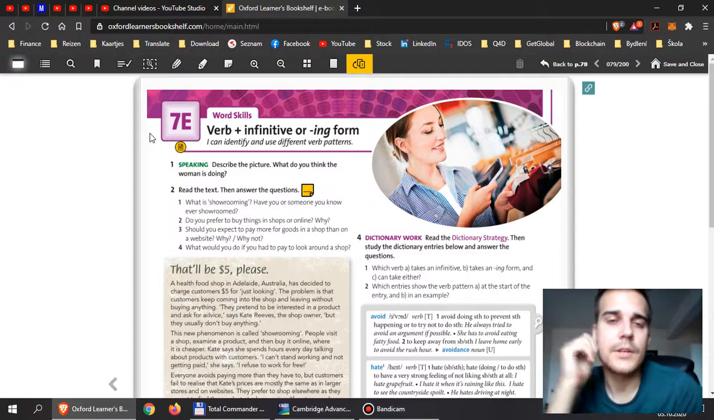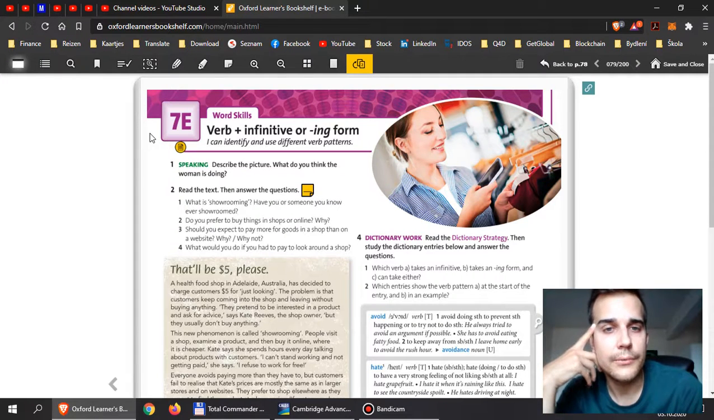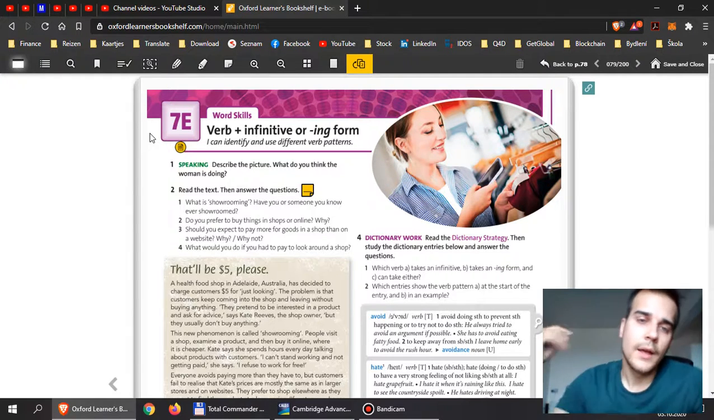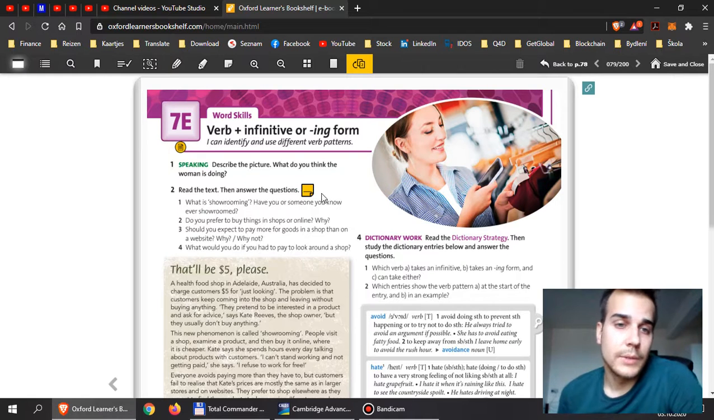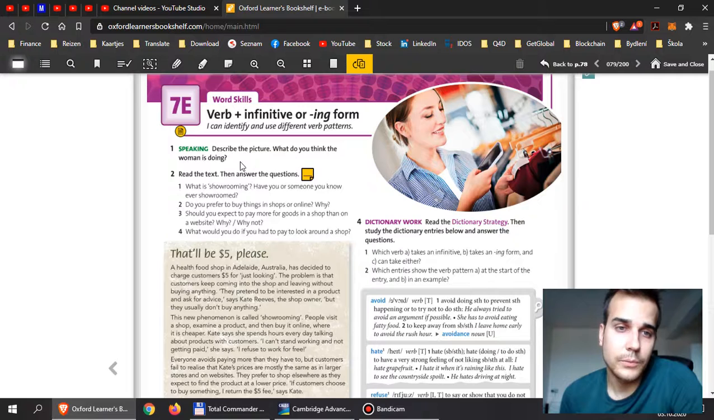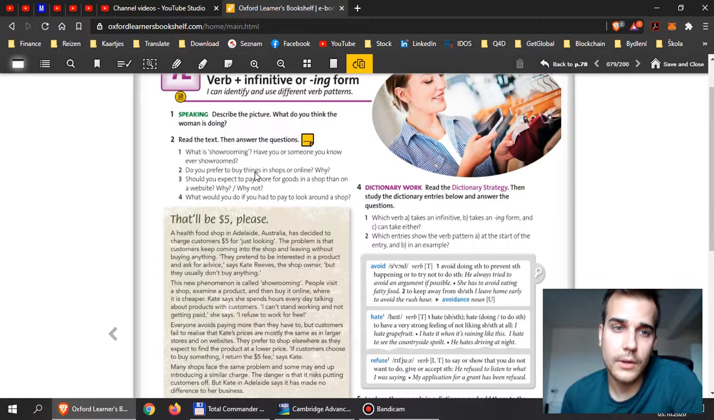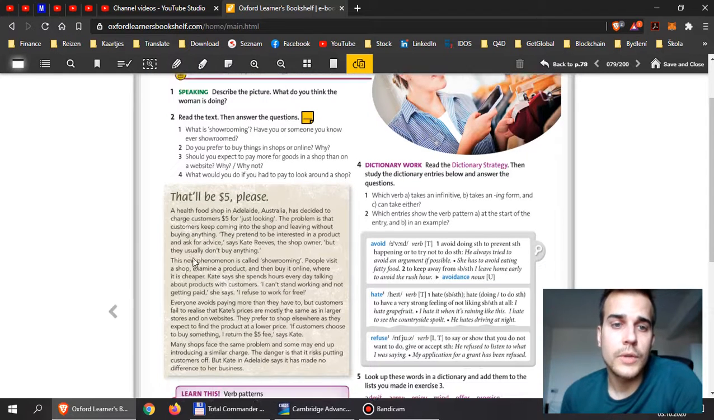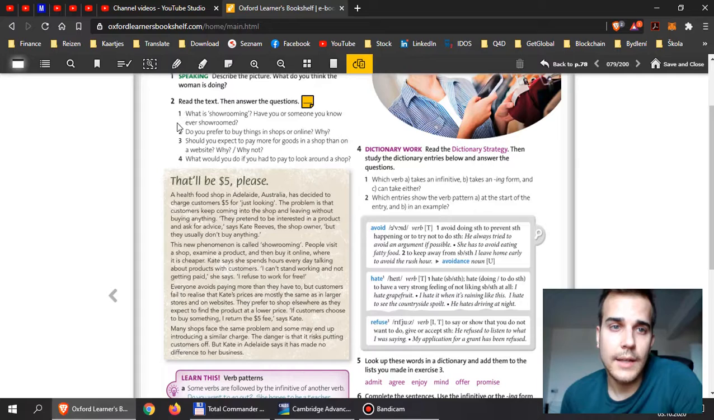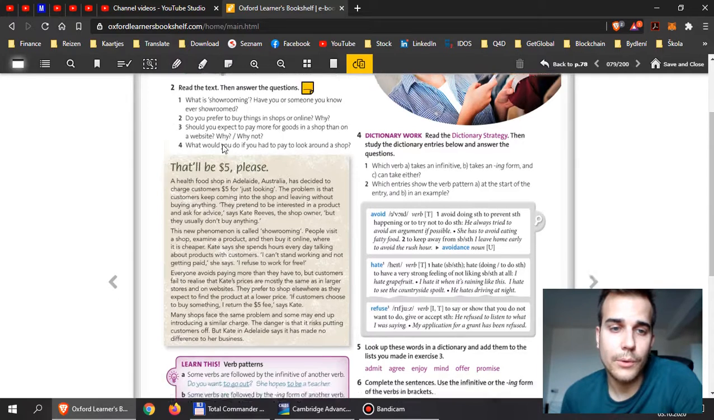So we have verbs after which we use the infinitive or the ing form. And most of the times we need to remember. So at first, what I need you to do, describe the picture. What do you think the woman is doing? So look at the picture here and write your answers here. All right. Then in 2, read the text over here and then answer the questions 1, 2, 3, 4.